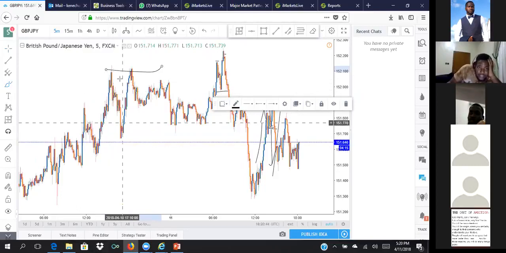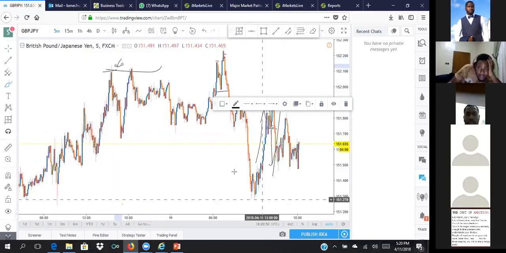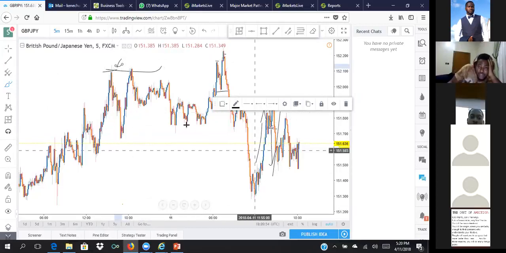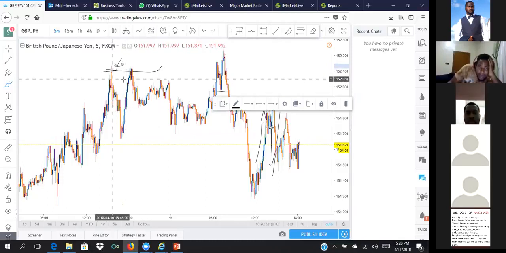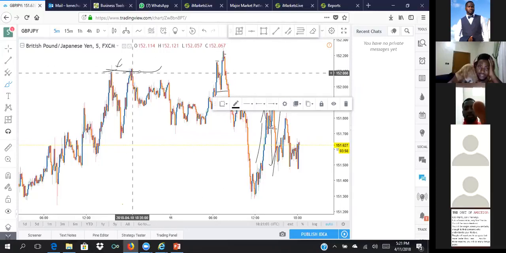Can you see this? This is a top and there was exhaustion at this point, right? Now, usually when I sight this, the first thing I do is I go to my alarm and I'm going to set an alarm at this very point when the market is going down. I'm going to just wait to see whether the market is going to come back to retest this area.